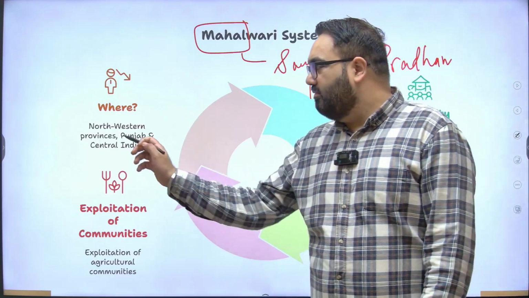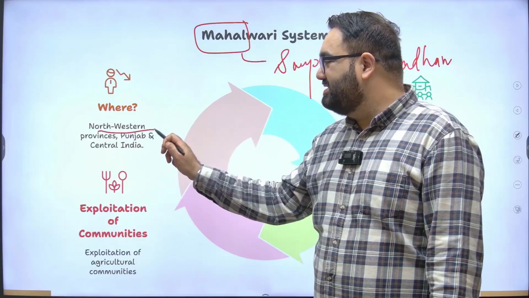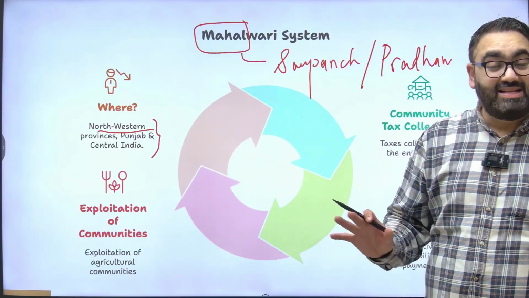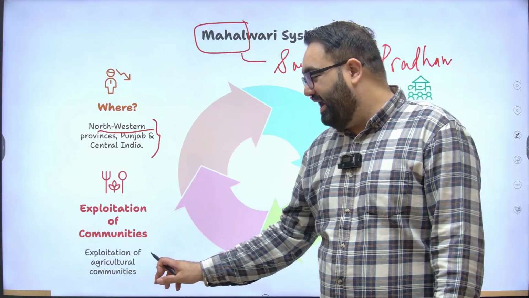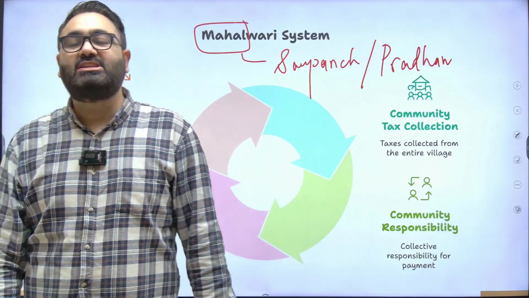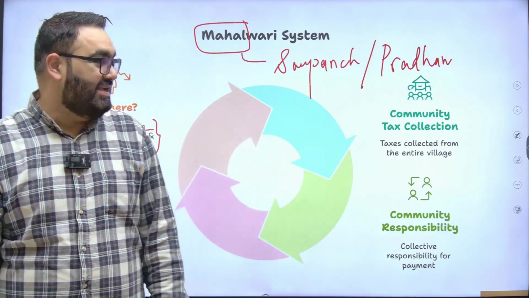This system was mainly seen in the Northwest Provinces, Punjab, and Central India. That again was no less exploitative in nature. It again exploited agricultural communities because the British wanted to extract as much revenue as possible from these areas as well.